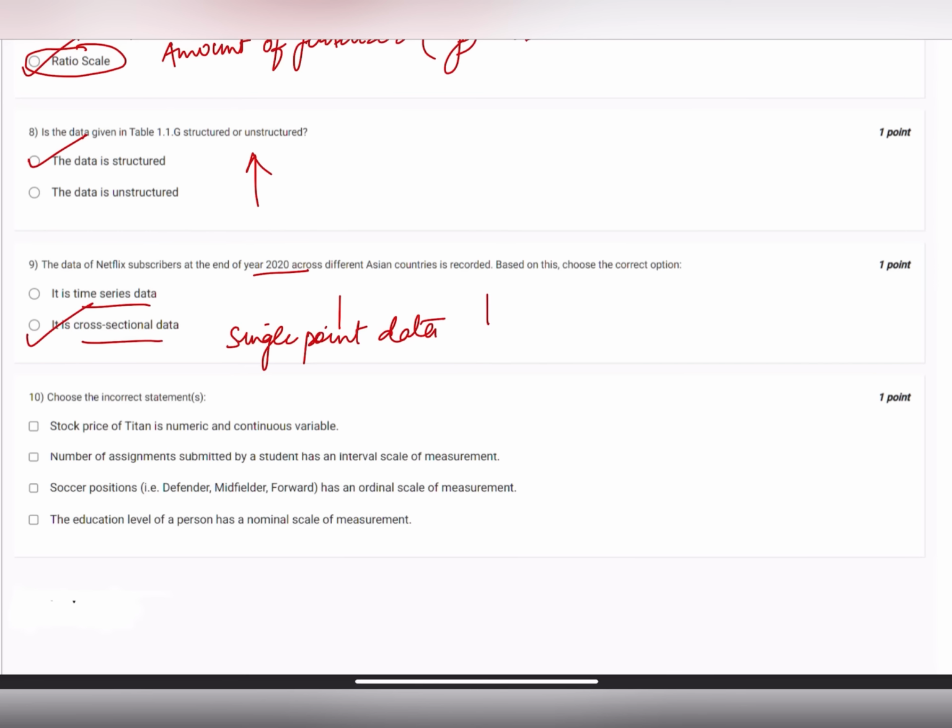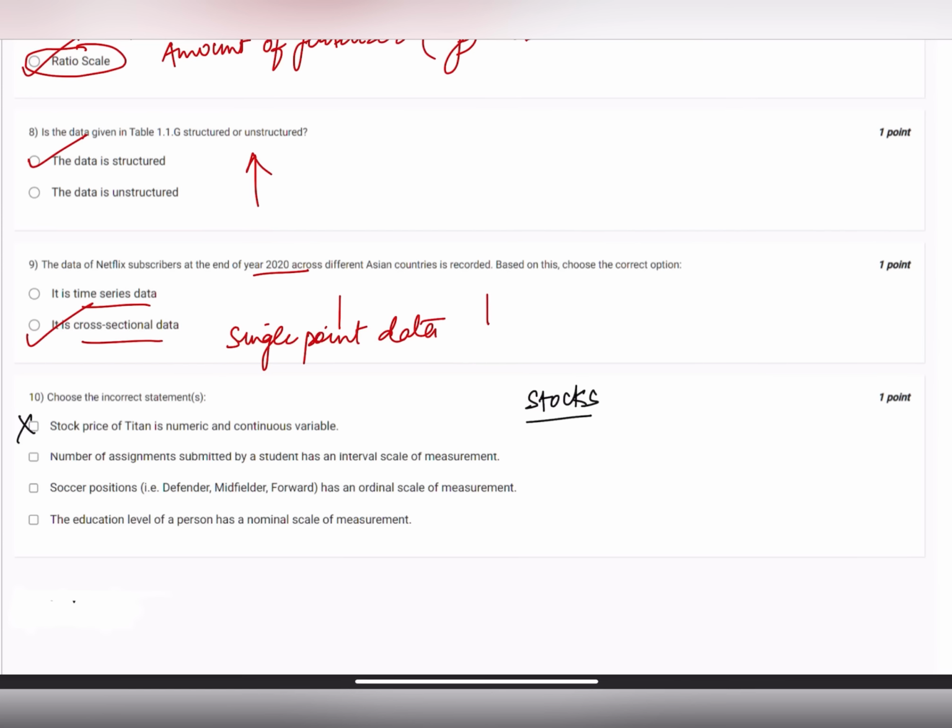Now coming to the 10th question, choose the incorrect statements. Stock price of Titan is a numeric and continuous variable. Yes, stock prices are numeric in nature and they are continuous. They can attain pretty much infinite numbers for a fixed amount of time. So yes, this is correct, but since we are supposed to choose the incorrect statement, we can't choose this.